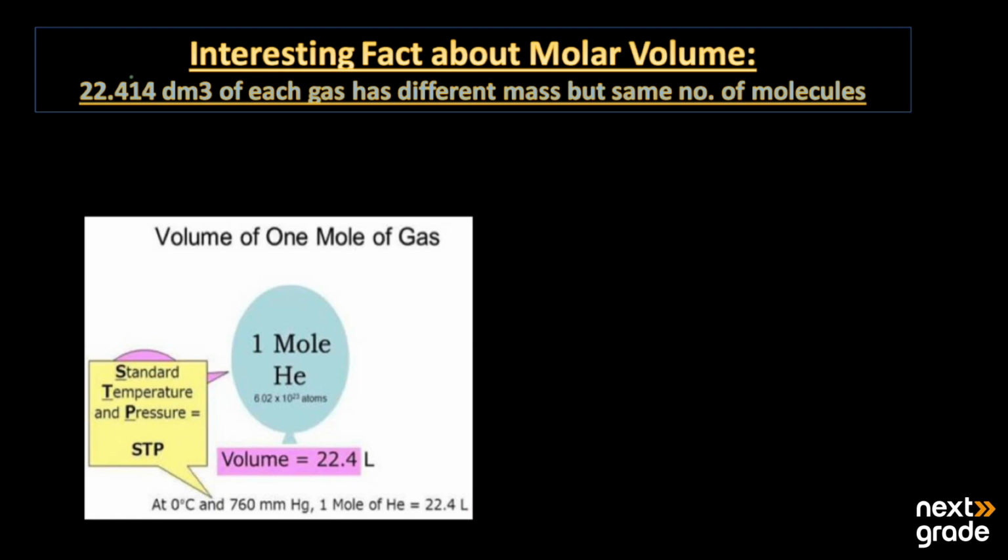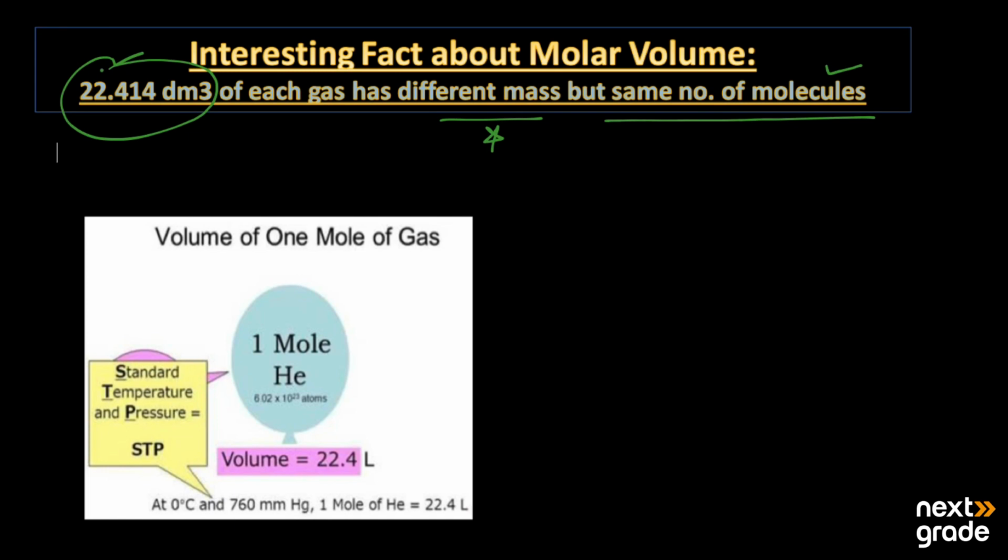The molar volume occupied by the gases is 22.414 dm cube for each gas, but they have different masses and the same number of molecules. So if the gases have different mass but the same number of molecules, they will occupy the same volume. What is the reason behind this?